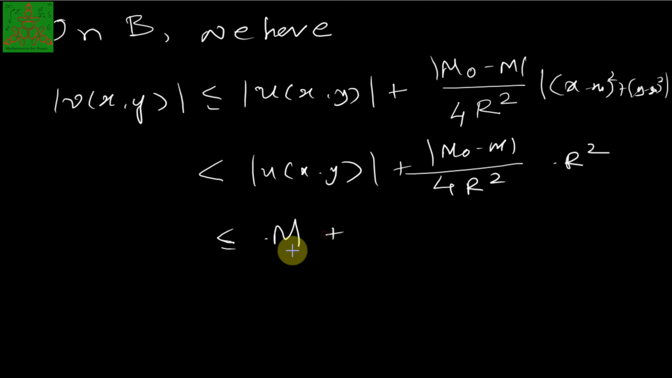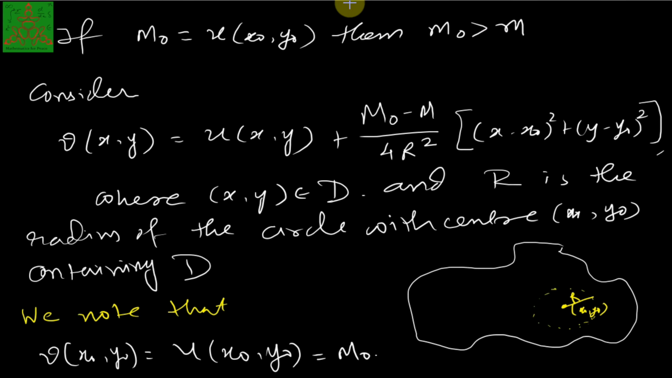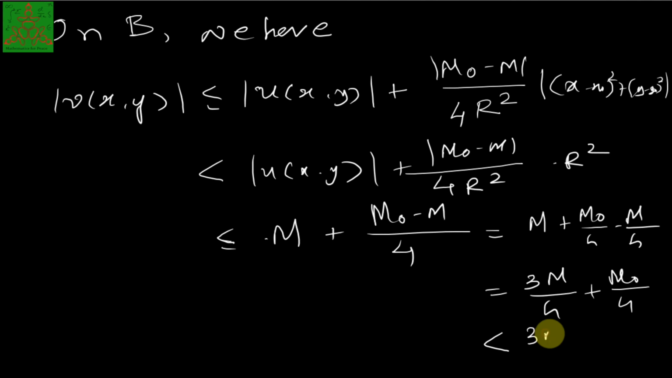We'll say it is m plus, we'll have it is m0 minus m upon 4, because this r square will get cancelled out. Now this will give you something like m plus m0 by 4 minus m by 4. So that's why this gives me 3m by 4 plus m0 by 4, and we already assume that the value of m is bigger than m0. So if I substitute that value here, that is less than 3 into m by 4 plus m0 by 4. So this will give me m0.